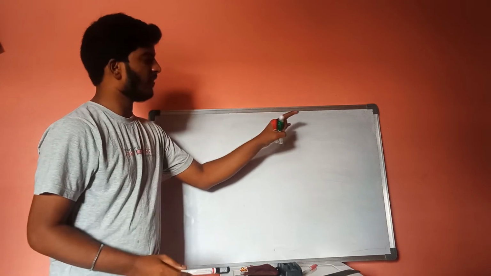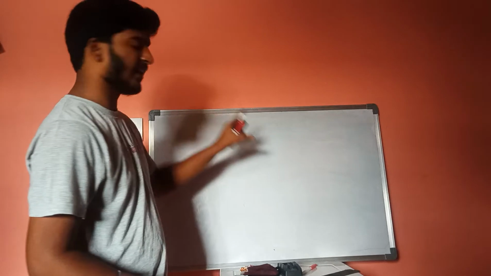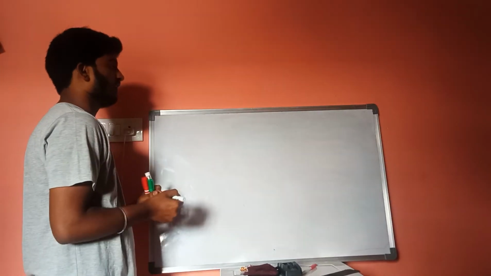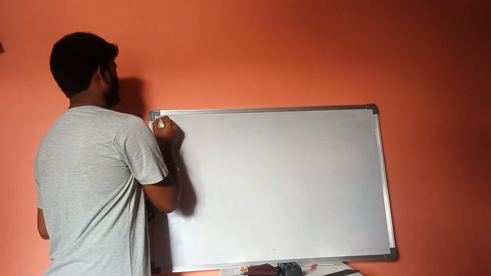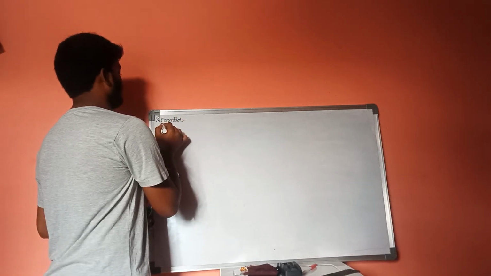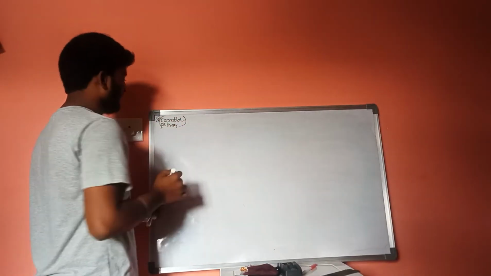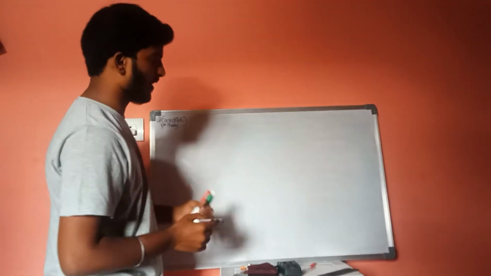Pathway for the blood supply of brain. The second pathway is called carotid pathway. This pathway is called carotid pathway.